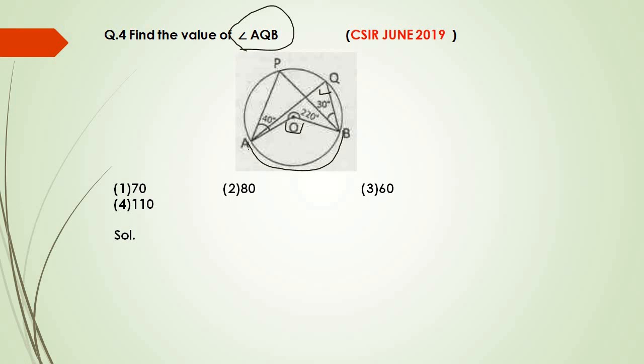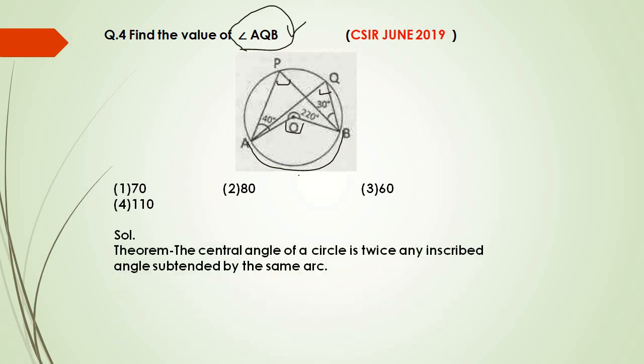So here, if we are considering AB as our arc, then the angle subtended by this arc at the center, this AOB, will be twice of this APB as well as AQB. But in the question we are asked to find only AQB, so we will find only AQB. The theorem is: the central angle of a circle is twice any inscribed angle subtended by the same arc. This AOB will be twice of this AQB.